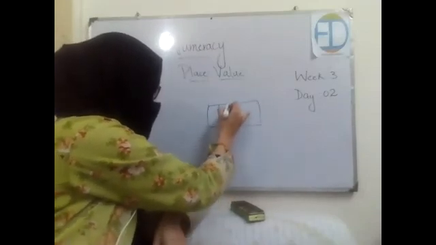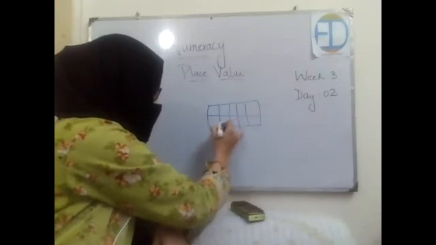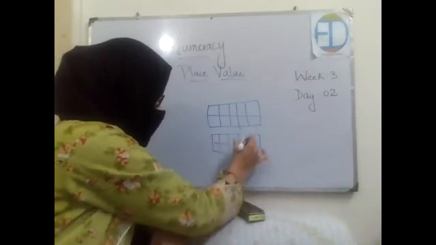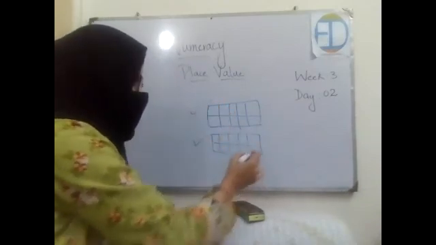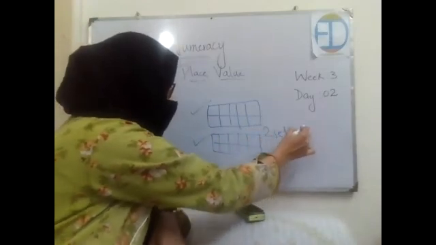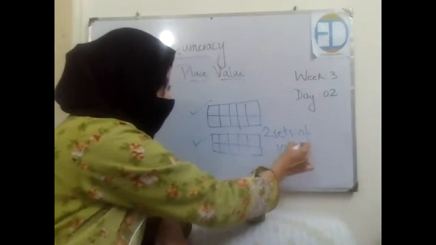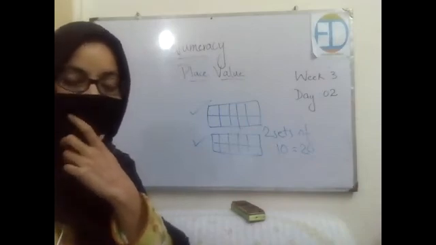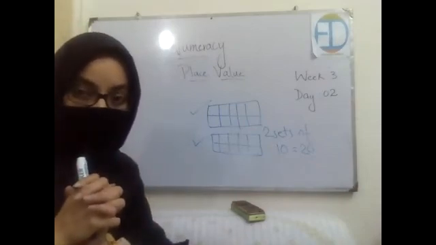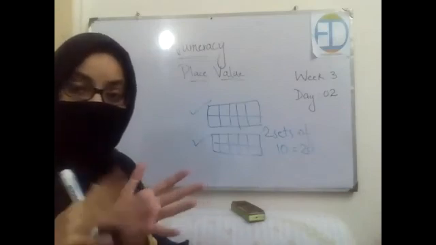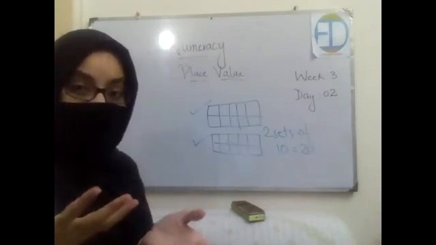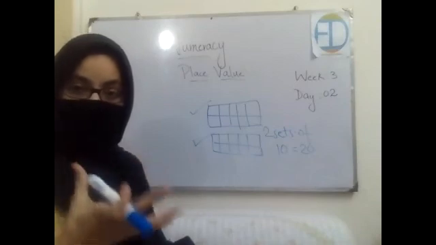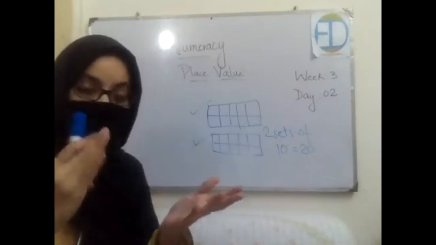Let's say if a bunty has three sets of tens. Now this is one set, this is the second set. So two sets of 10 is equal to 20. Are you getting this? Right? Okay, if I ask you how many sets of 10s are there in 50, what would you say? 5. How many sets of 10s in 60? 6. How many sets of 10s in 20? 2. Excellent.